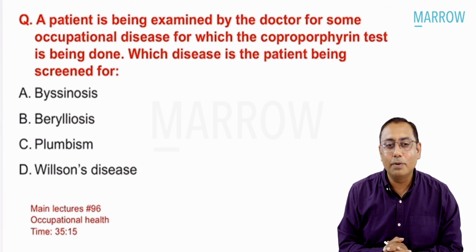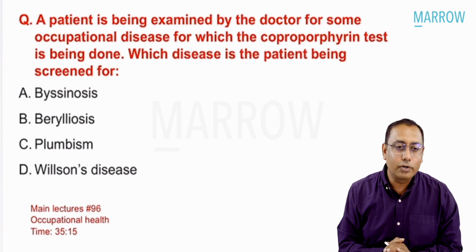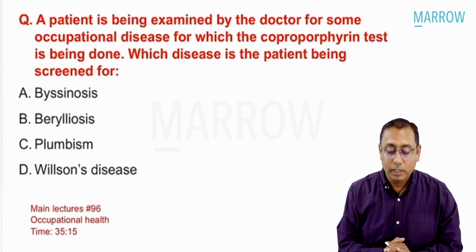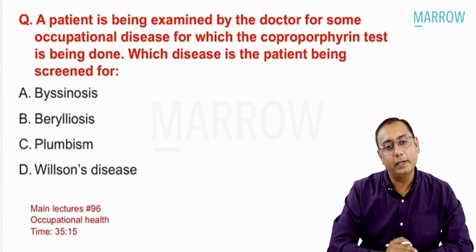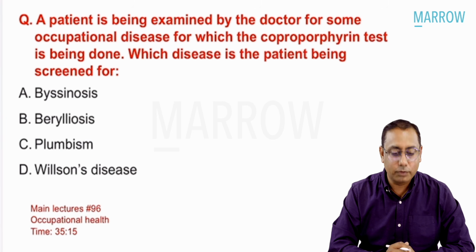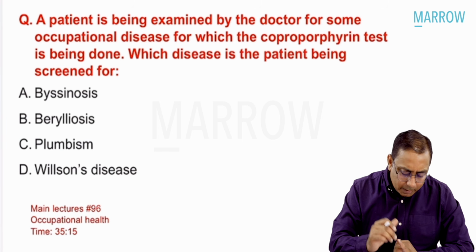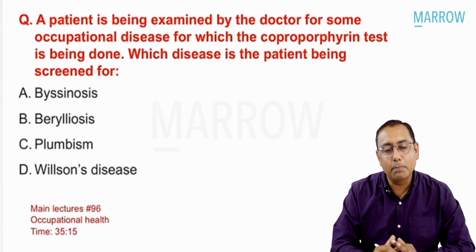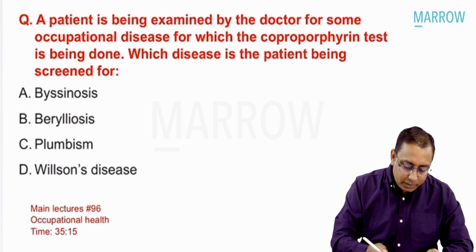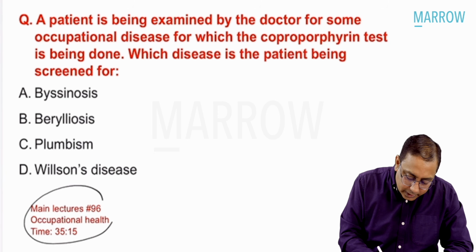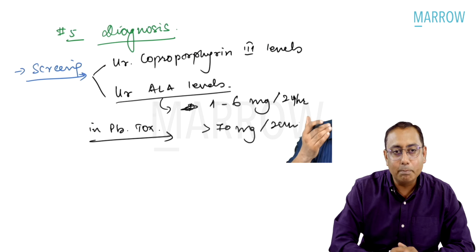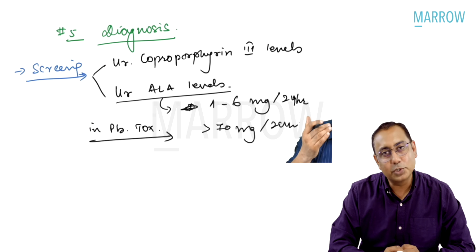Coming to the next MCQ: a patient is being examined by the doctor for some occupational disease for which the coproporphyrin test is being done. Identify the disease the patient is being screened for: byssinosis, berylliosis, plumbism, or Wilson's disease. Well, you already know that in lecture number 96, we discussed plumbism. What are the investigations of choice for plumbism?